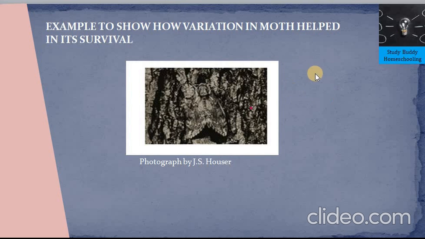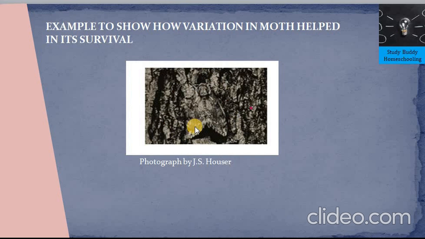Even in the pre-industrial era, there were certain dark moth variants. But after the Industrial Revolution, because of too much pollution from industries and factories, the tree bark turned dark in color. So light colored moths became very vulnerable and were easily seen by predators like birds and other animals, and they were eaten easily.